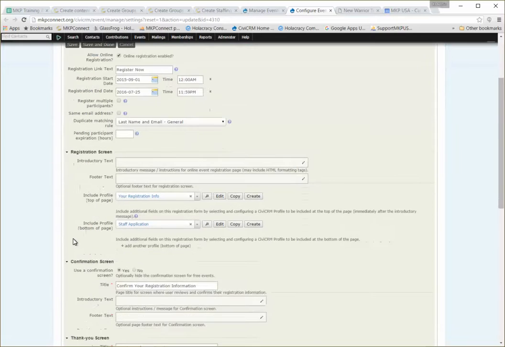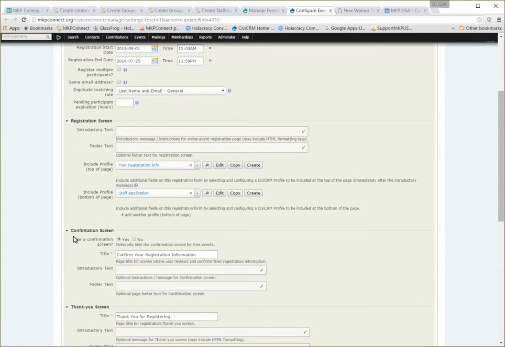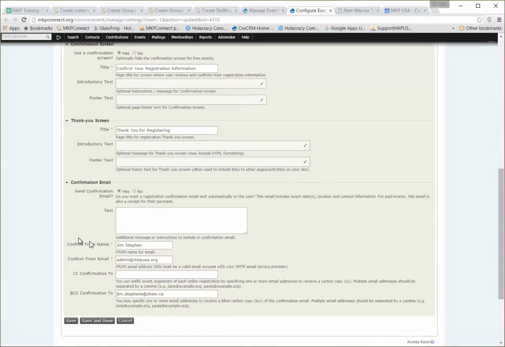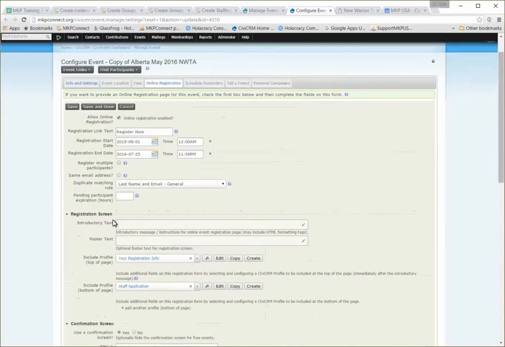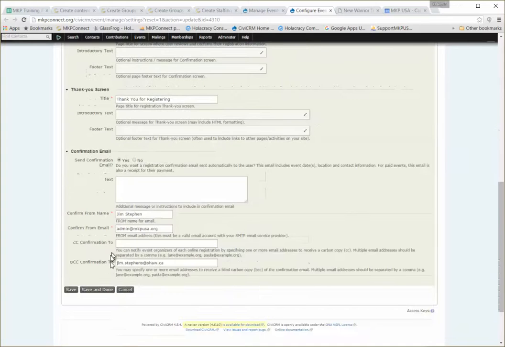We don't have time zone yet. Jim Stevens will get a copy of the entries and save and done. Let's go ahead and grab the event ID while we go save and done.